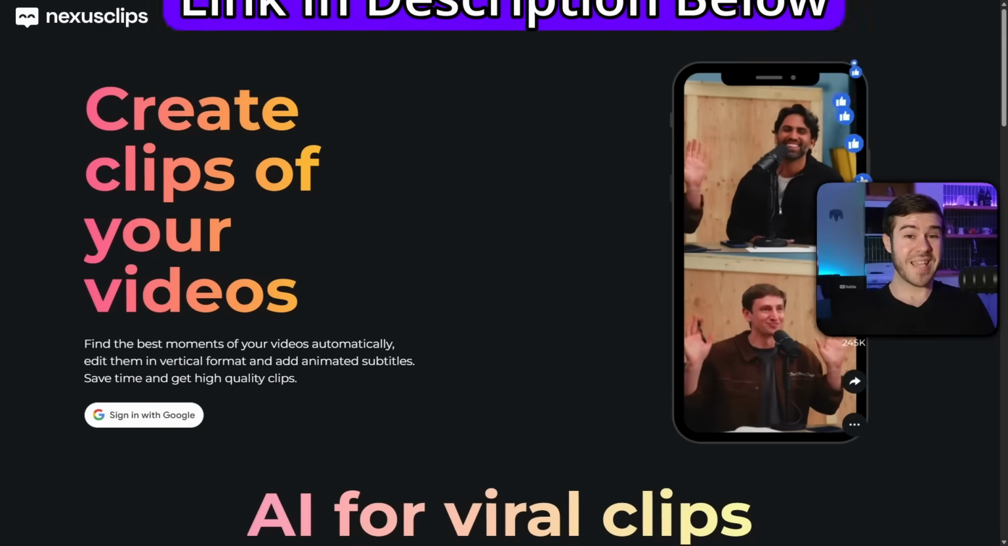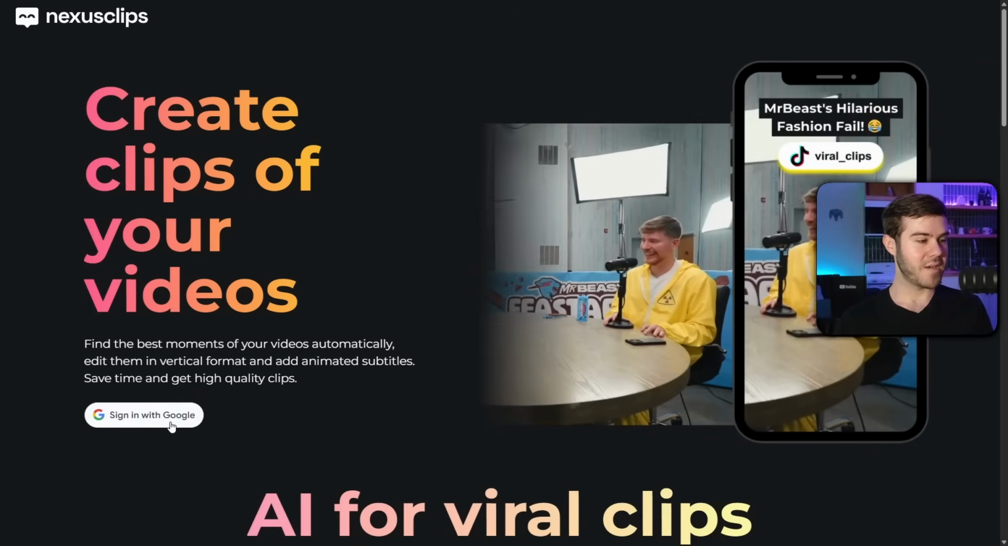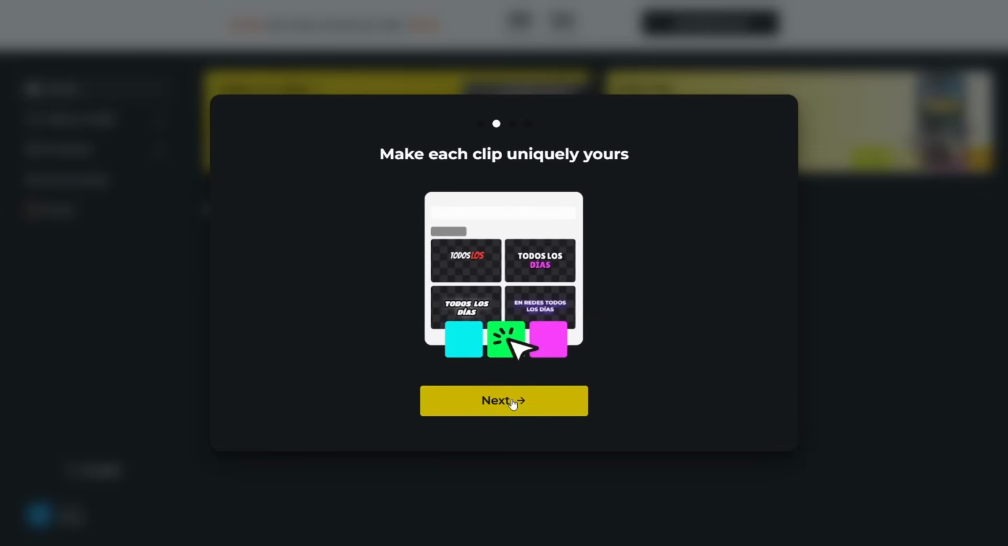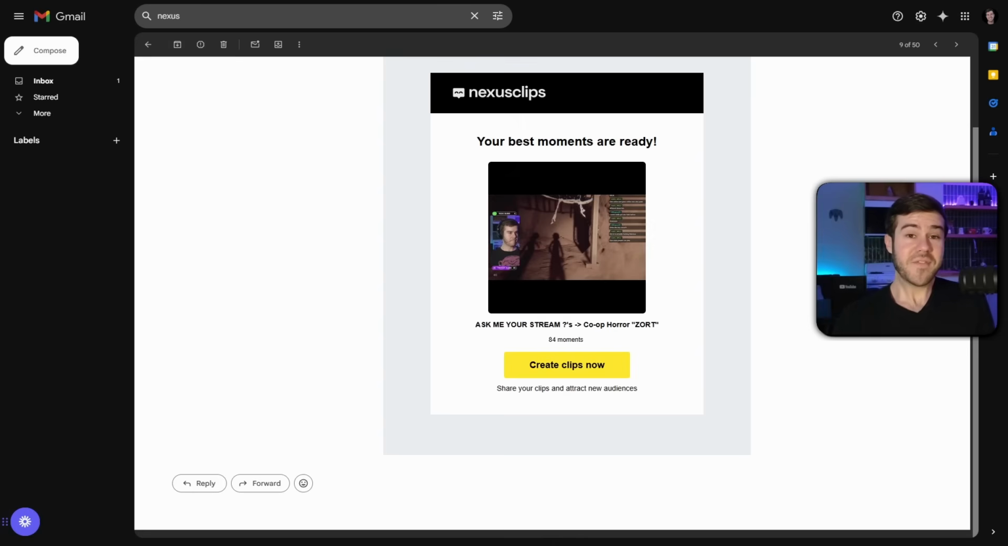First, you'll use the link in the description down below in order to get to Nexus Clips, and then you're going to sign in with Google. Then you can go through the beginning setup where it'll have you connect your Twitch or YouTube account in case you want it to automatically find clips from your streams. Then after you end your stream, it'll send you an email of your best moments that the AI could find, so the clips, so you can just click on create clips now.